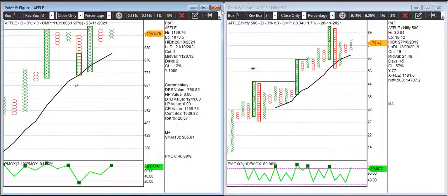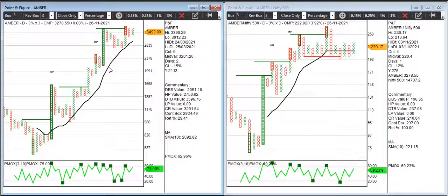Yeah. So in Apple, we have a double top buy entry at 1241, which is quite far from here. It will have to move another 60 points, which is nothing, right? So that can happen any day. If that happens, we can enter the stock with a stop loss of 1039, and the relative strength against Nifty 500 is positive.